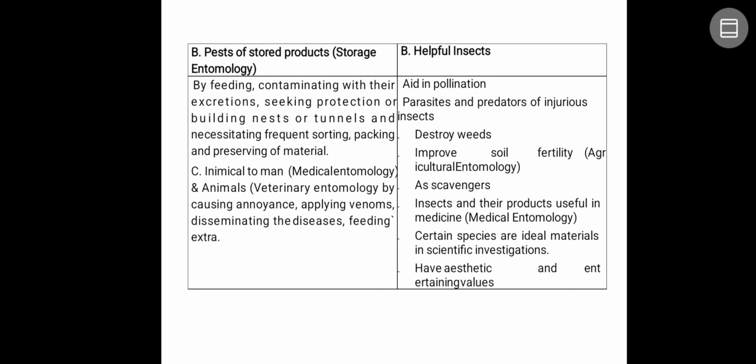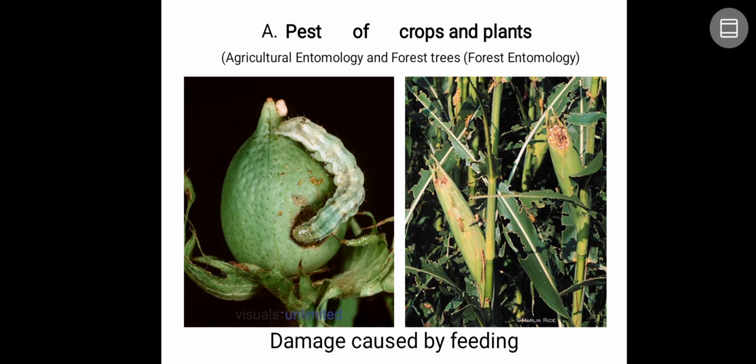So certain species are ideal materials in scientific investigation. Take the example of Drosophila melanogaster, which is called the center of genetics. So that can be used for genetic study. And many of the insects are so beautiful, like it may be a jewel beetle or maybe a butterfly and all that. So you can go for entertainment values and all. Now with the pictures, let's discuss what we studied now.